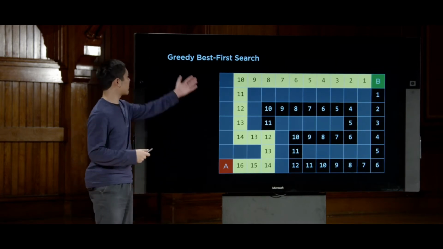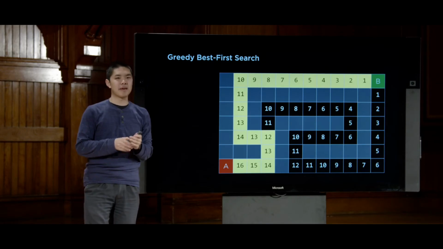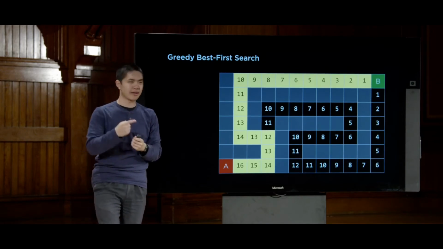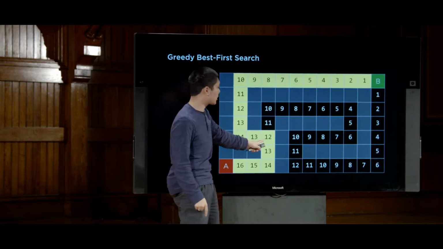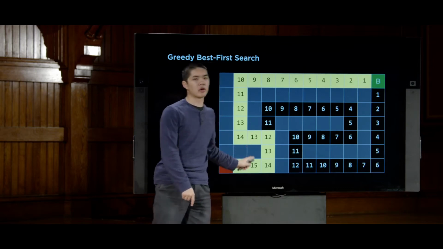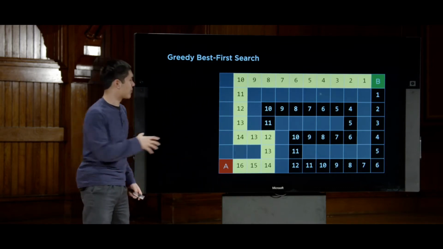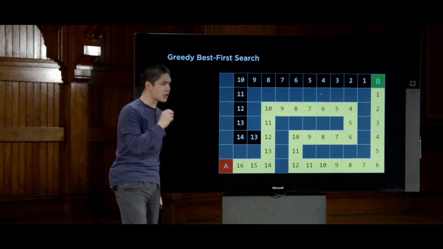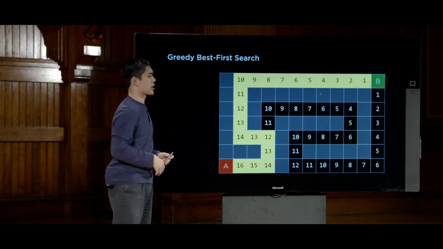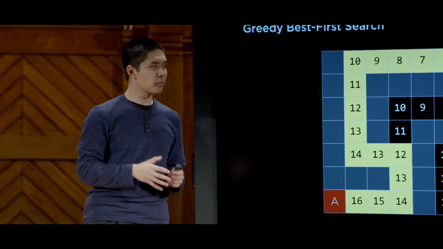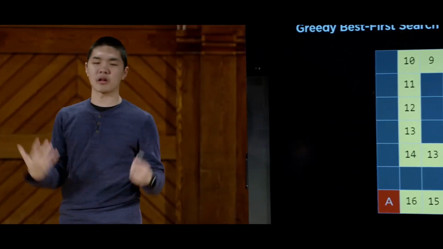And so this is what we mean by this is a greedy algorithm. It's making the best decision locally. At this decision point, it looks like it's better to go here than it is to go to the 13. But in the big picture, it's not necessarily optimal, that it might find a solution when in actuality, there was a better solution available. So we would like some way to solve this problem.